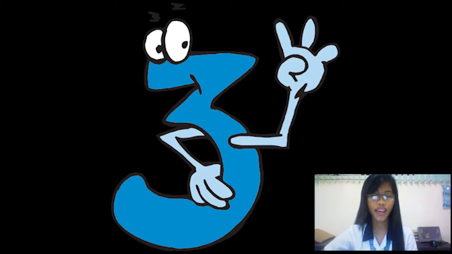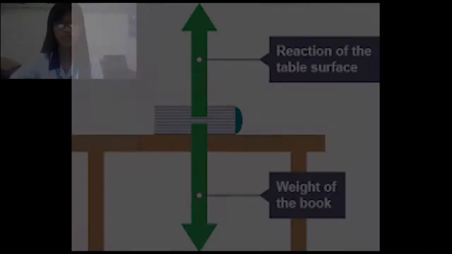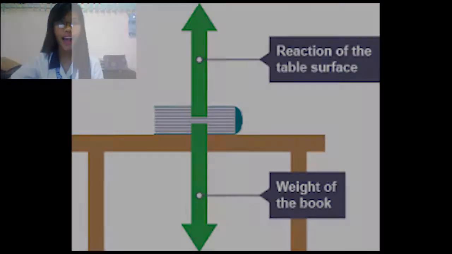Let's take a look at the third law of motion, the law of interaction. In every action, there is always an equal and opposite reaction. The third law involves two different bodies and two different forces. These forces are action force and reaction force. Action force is the force that one body exerts on another, whereas reaction force is an equal force that the second body exerts on the first, but in the opposite direction.